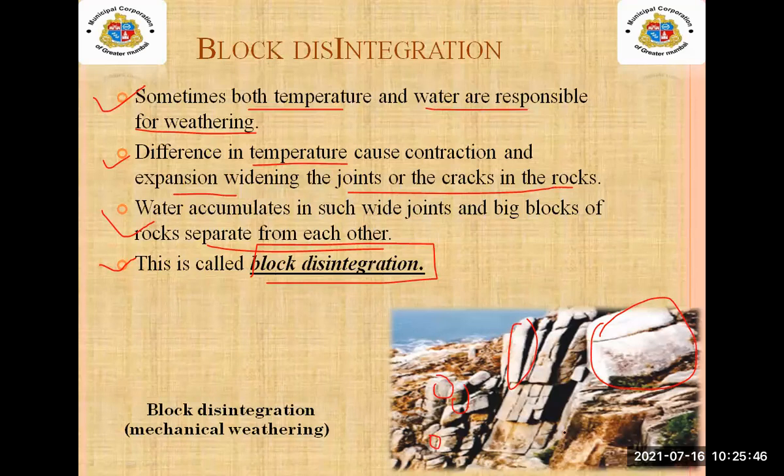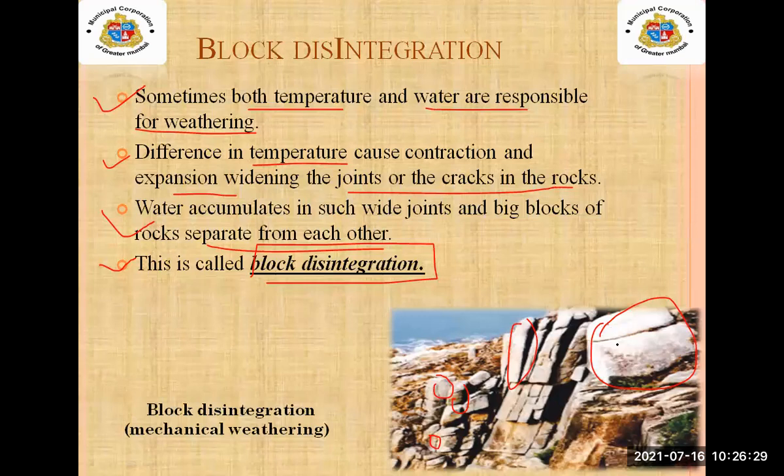Now what they have said here, there is a difference in the temperature. Just now we have seen, if there is a difference in the temperature, what will be there? There will be contraction and expansion, which is widening the joints or the cracks in the rocks. If the temperature is rising, at that time we can see there is contraction and expansion of the cracks in the rock. What will happen then? The water will accumulate in such wide joints. Then these big blocks of rocks are separated from each other. This is known as block disintegration.